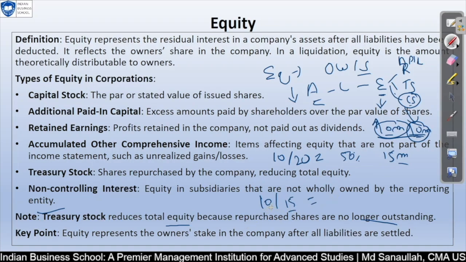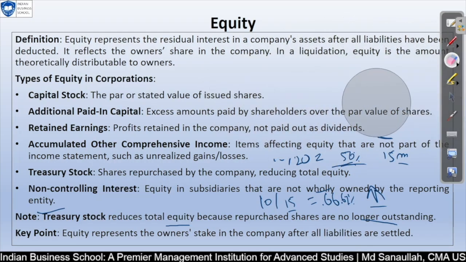So your percentage will increase. How much percentage? Let's calculate this. 10 divided by 15, multiply by 6, 60, then 66.67%. This is your percentage, about 66.67%. So now your percentage has increased. As you can see, overall equity is going down and your assets are going down, but your company ownership has increased. So this is how owners keep on trying to increase their ownership.